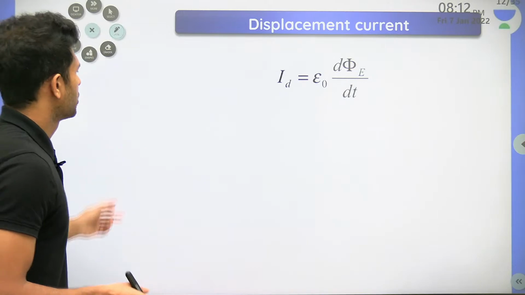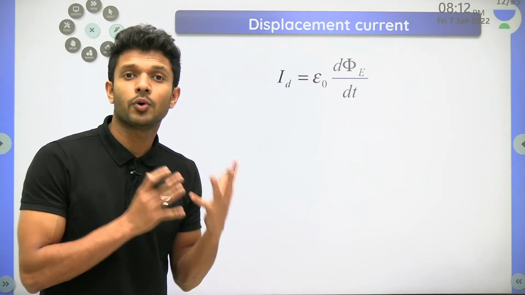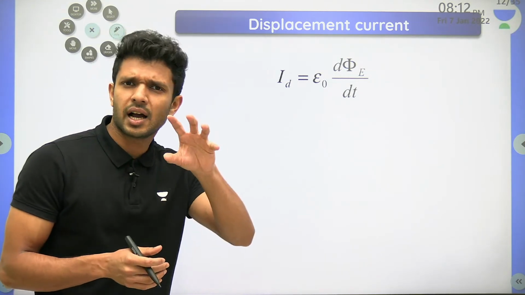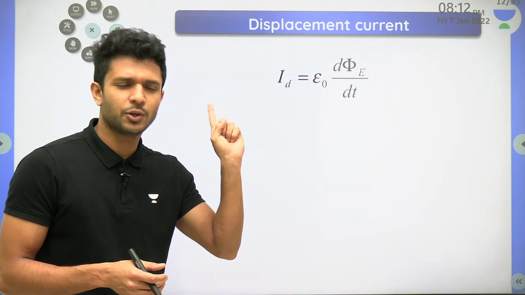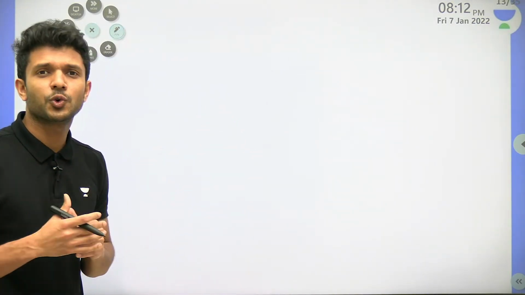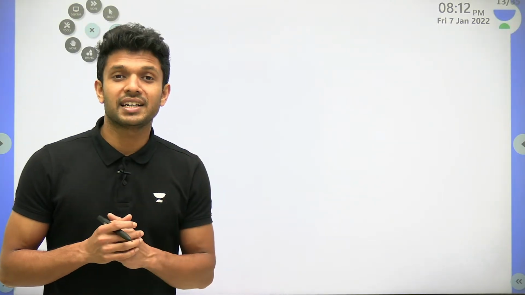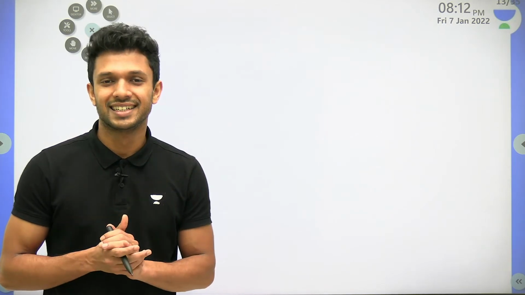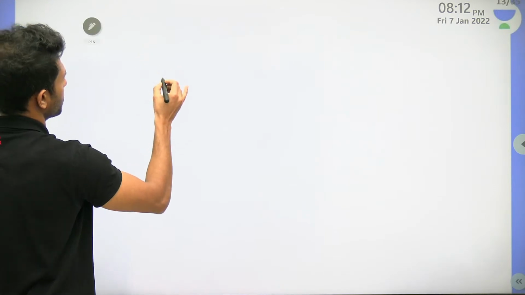Now, for that, we should know what is displacement current. And for knowing what displacement current is, I'm going to fetch some information from our previous chapters. Shall I do that? Okay. Everyone along with me, how many of you remember the chapter of electromagnetic induction, EMI? There we have learned a simple concept. Let me see how many of you remember.